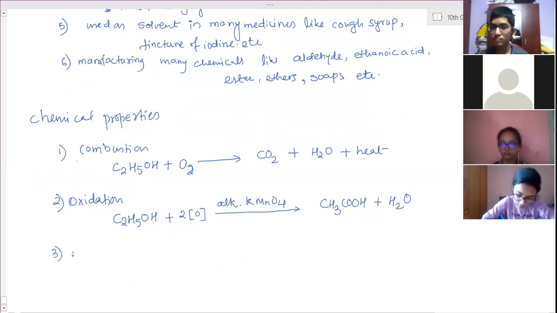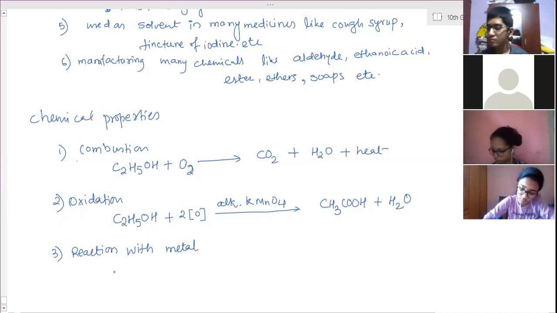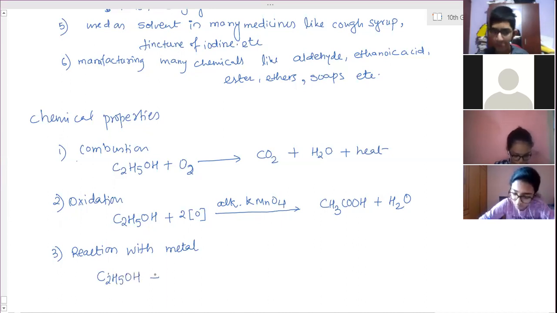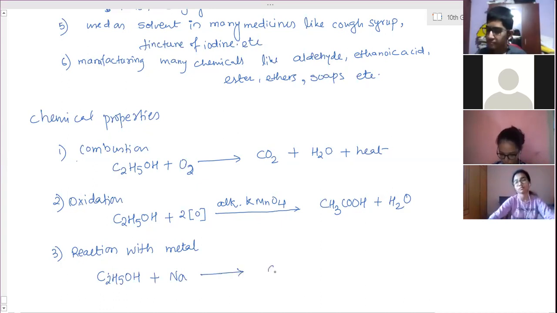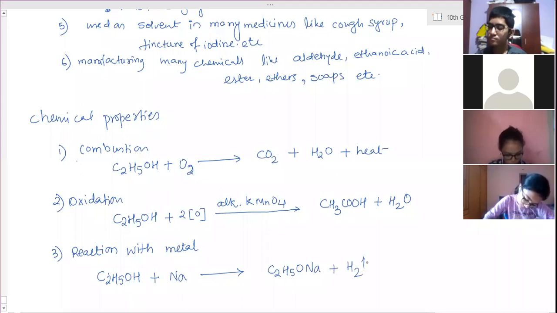Third is a reaction with metal. Alcohol reacts with metal and similar to acid it will produce hydrogen gas. C2H5OH plus sodium metal produce C2H5ONa and the hydrogen gas is given out.